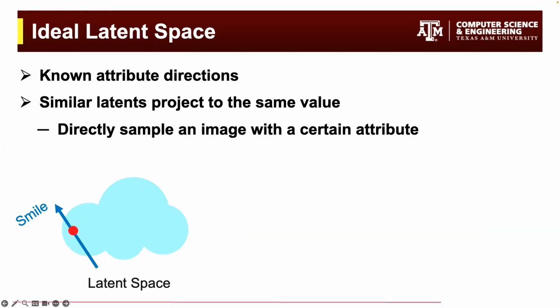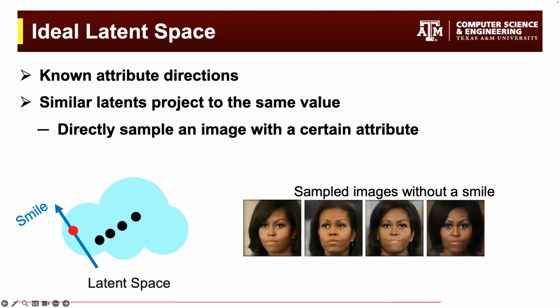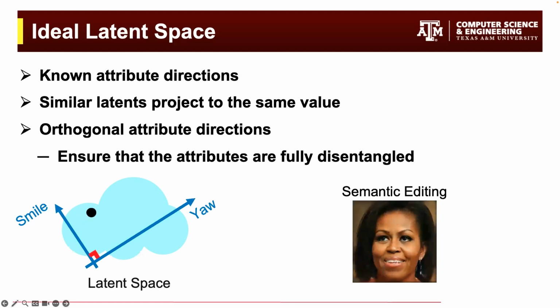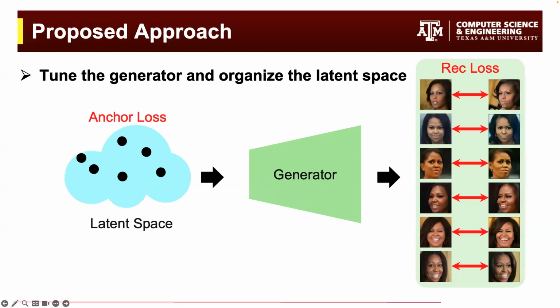This allows us to directly sample an image with a certain set of attributes. Thirdly, the directions for different attributes should be orthogonal. This ensures changing one will not result in modifying the other attribute. In our approach, the anchor loss is responsible for organizing the latent space. Now, let's see how we formulate our anchor loss to satisfy the properties of the ideal latent space.